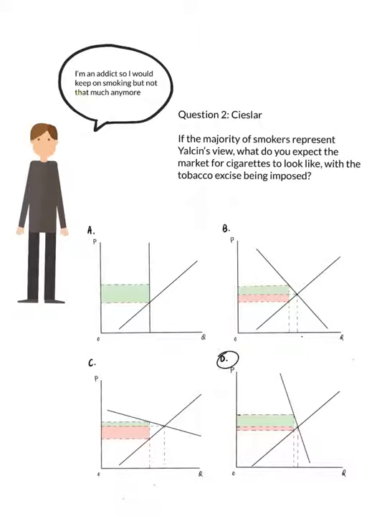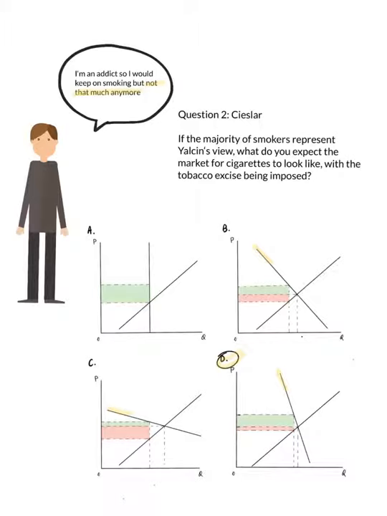But from the wording, not that much anymore, we cannot really tell how steep or flat the demand curve would be. Therefore, it could be either demand curve B, C, or D. But we decided to go with figure D because increasing tobacco excise would rather make the customers pay for the majority of the tax than the suppliers. In the graph, the green part here represents the tax burden for customers, and the red one, this one, represents the tax burden for sellers.